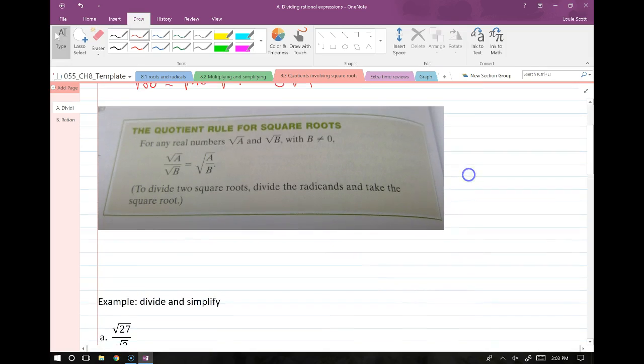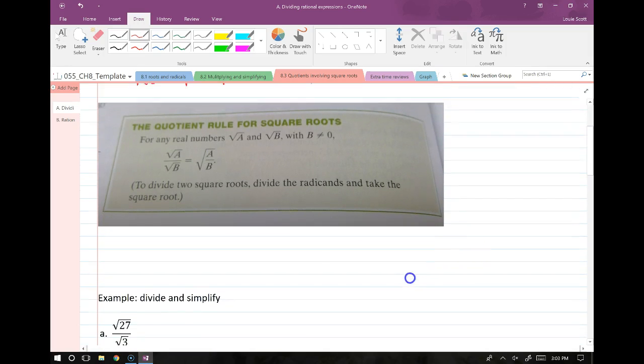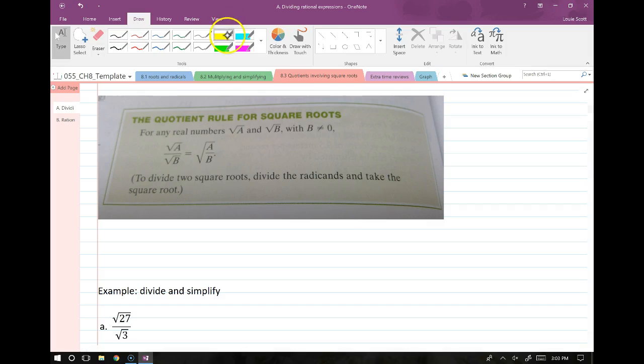In this section, we're going to learn more about how to divide these things. The rule for division says that if you've got a radical on the top and bottom, you can extend that radical over the entire fraction. The reverse is also true: if you start with a fraction with the radical over the whole thing, you can split it up into two different radicals.